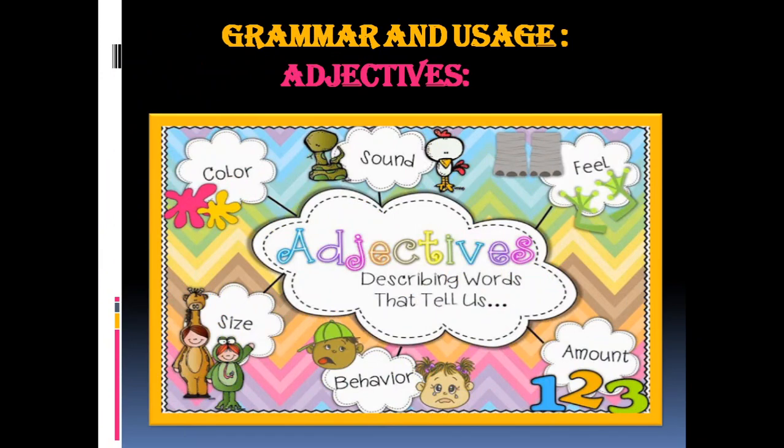Grammar and usage. Adjectives. Adjectives are describing words that describe a noun or modify the noun. They tell us about the color, sound, feel, amount, behavior, size of a noun.